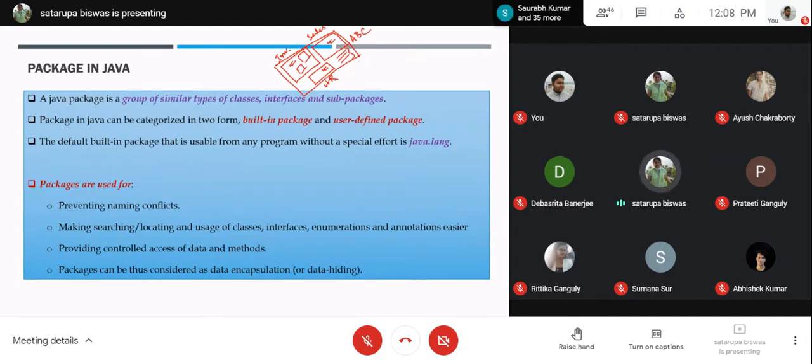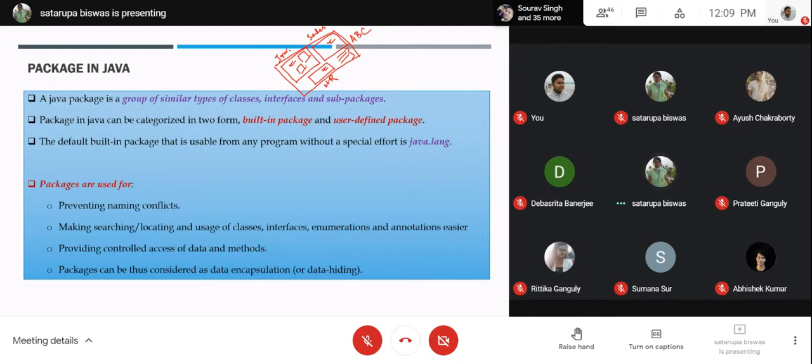So together, it is a design of a package: a group of similar types of classes, interfaces, and sub-packages. Similar types means classes or interfaces designed to solve one particular problem. So related classes and related interfaces required to solve a problem, we keep them inside a folder and name it a package.